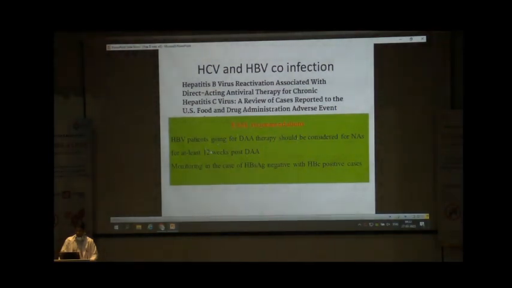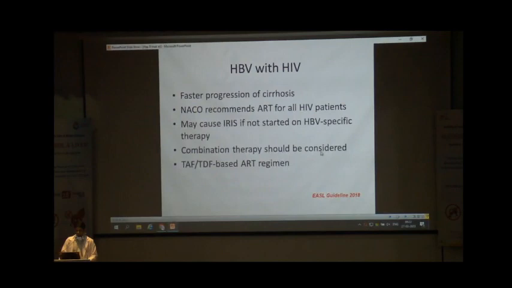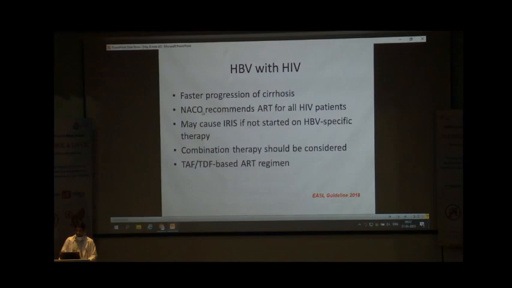So EASL guideline recommends that hepatitis B virus patients going for DAA therapy should be considered for nucleoside analog for at least 12 weeks post DAA therapy. Monitoring in the case of HBs antigen negative with anti-HBc positive cases should be done. So hepatitis B virus with HIV, there is faster progression of the cirrhosis. Now NACO recommends ART for all HIV patients. It may cause immune reconstitution syndrome if not started on hepatitis B virus specific therapy, and that may lead to liver injury. So combination therapy should be considered for hepatitis B and HIV infection, preferably in the form of tenofovir based ART regimen.